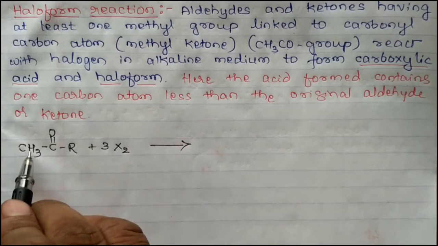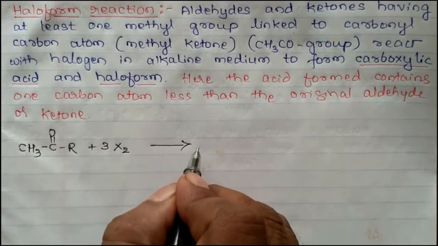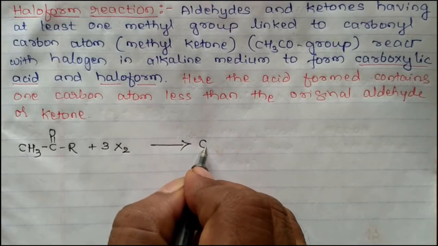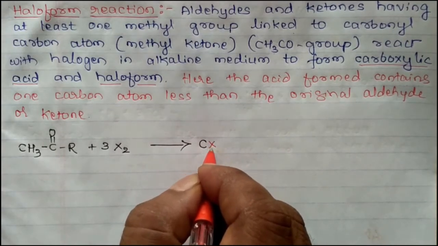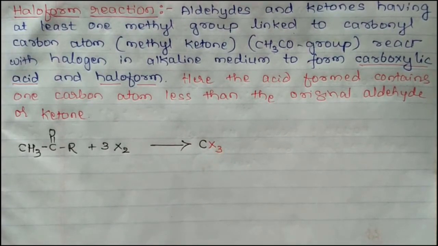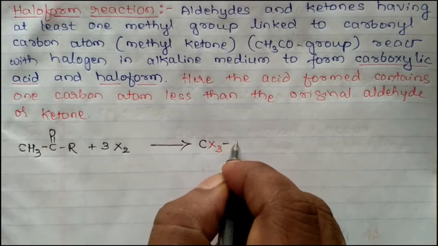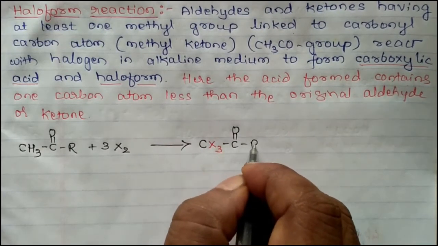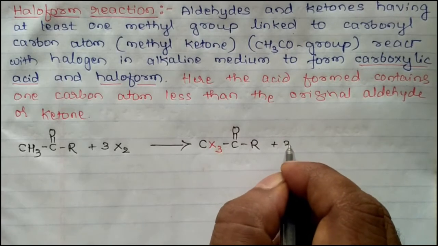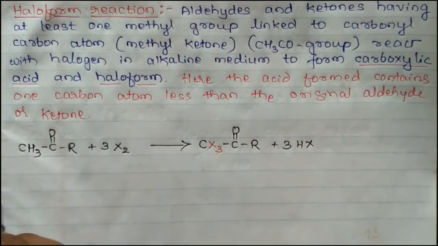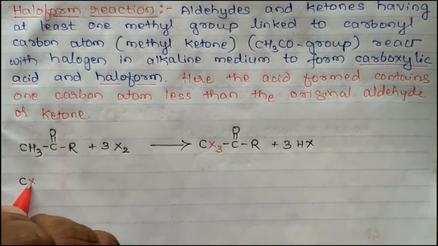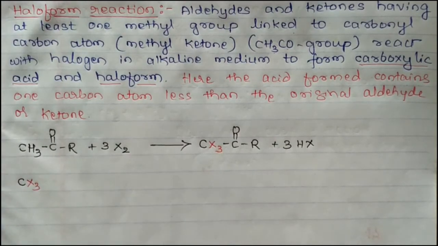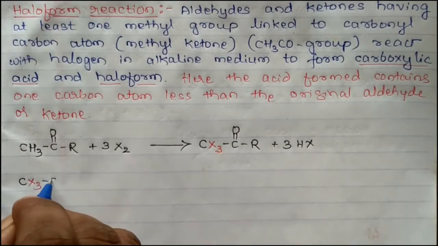You are going to get CX3COR, where the H is replaced by X, plus 3HX. In the second step, CX3COR plus NaOH.